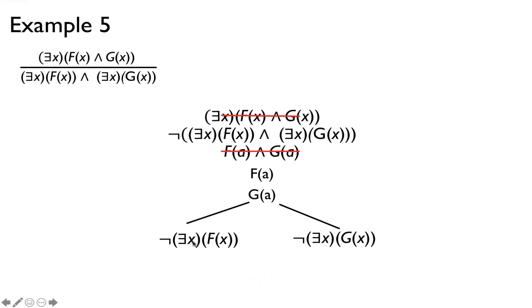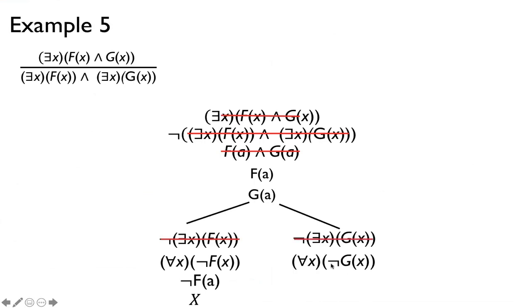And now we're going to apply negation to this. So we can cross this off because this is part of the propositional logic rule. And now let's look at this and say, well, I can bring this in and say for all x, not f of x, and cross that off. Because this is true for all x, certainly it's true for a, so not f of a. And notice now we can close off this branch. This is f of a, not f of a, is closed. And on this side, same thing, bring in a negation: for all x, not g of x. Just cross it off, and then do it for a. And notice we also close that off. So this argument is valid. So we do have entailment in this case.